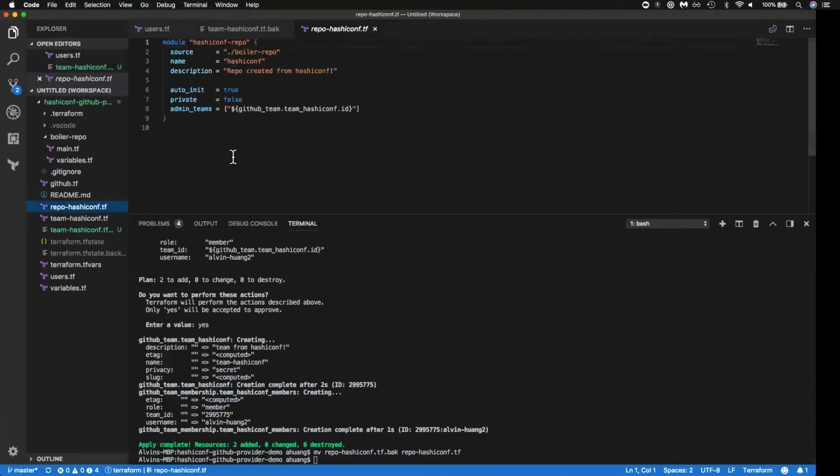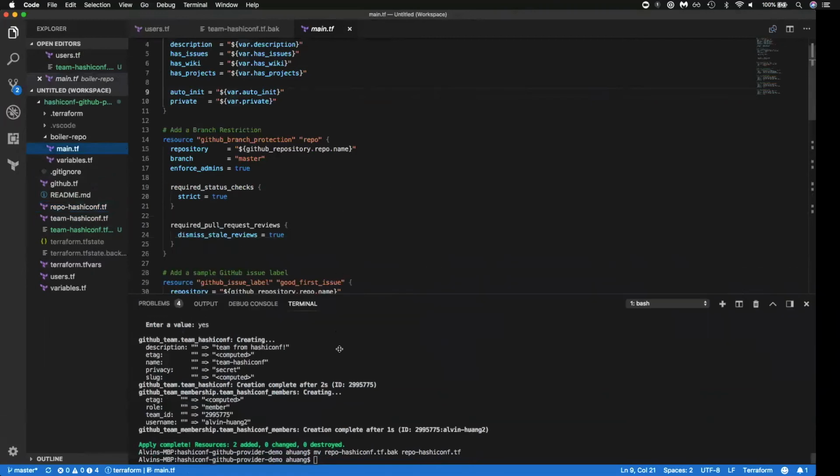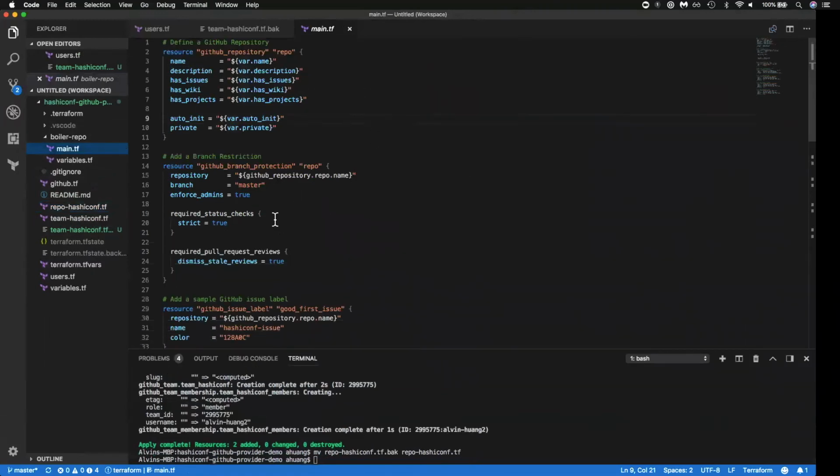So in here, we actually declare a module, and a module is just a grouping of reusable Terraform configuration that we can use for many different use cases. So if we want to create another repo, we can use the same module and pass it different parameters and things like that. If we look at the boiler repo module that we've specified here, it has many different resources, some of which we don't really care about, but are standardized configurations, let's say for our company or for our organization.